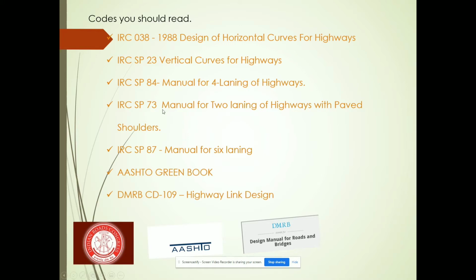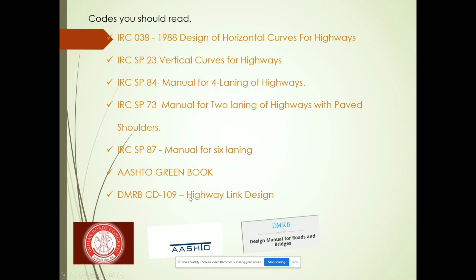Then similarly SP73 for two lanes. After that, for six lanes, IRC SP87. And for global projects you should be aware of these two codes, AASHTO Green Book and DMRB. So please read these codes and spend some time.